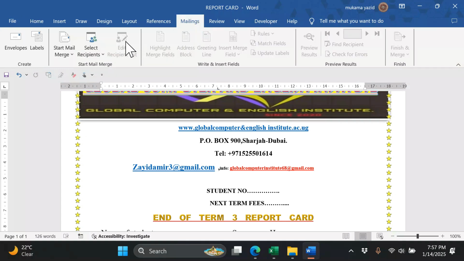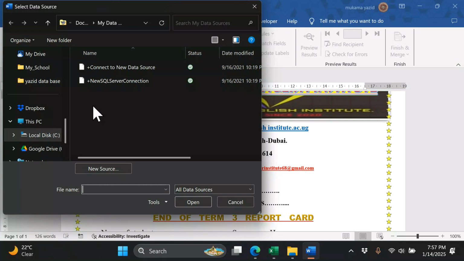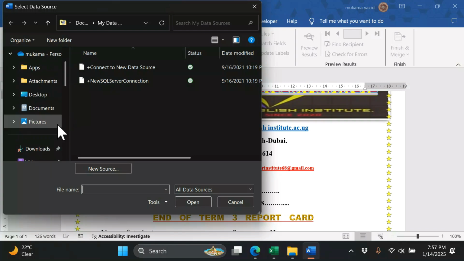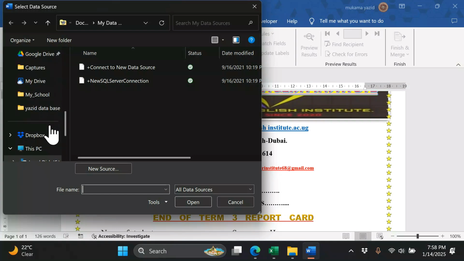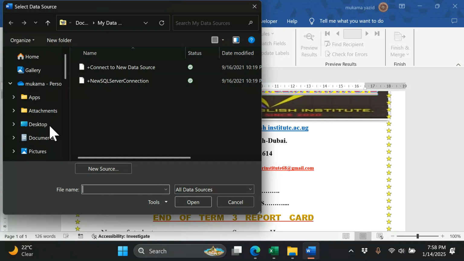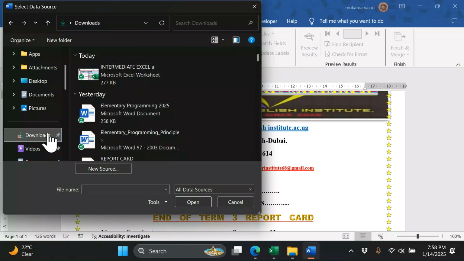When you go to Mailings, select what we call Recipients. Select from existing. When you select from existing, Word will tell you to search which list you want to select. You go to your PC where you saved that Excel. I saved mine in Downloads. I don't know which location you saved yours, but for me it is Downloads. So let me go to Downloads and search for that Excel file we have been working with. It is the Excel here. I think it is this one.